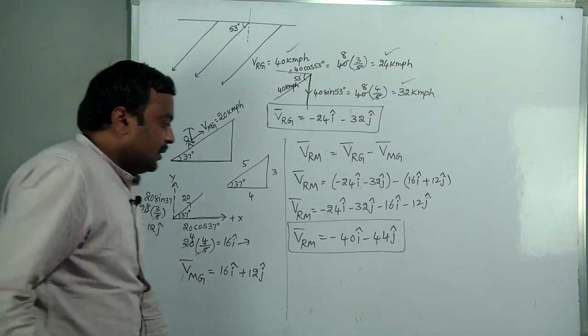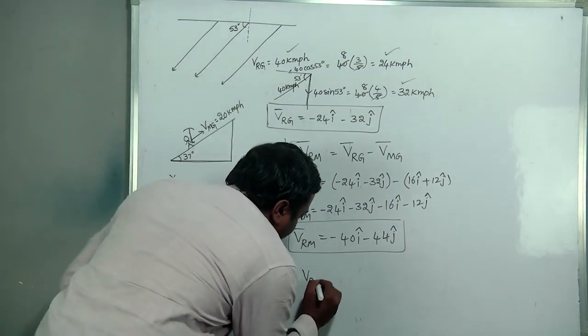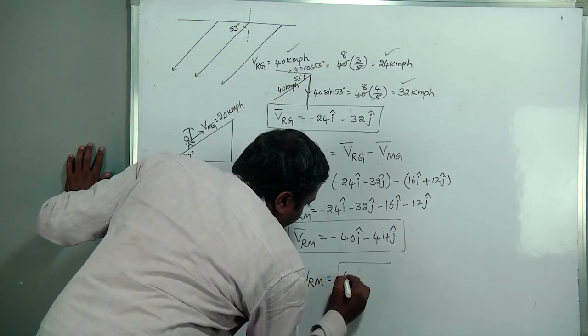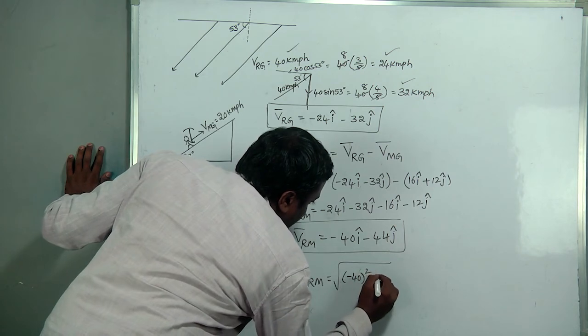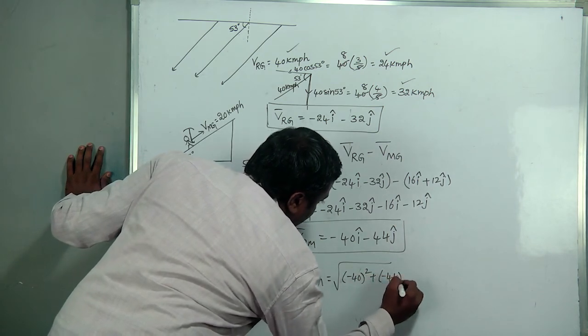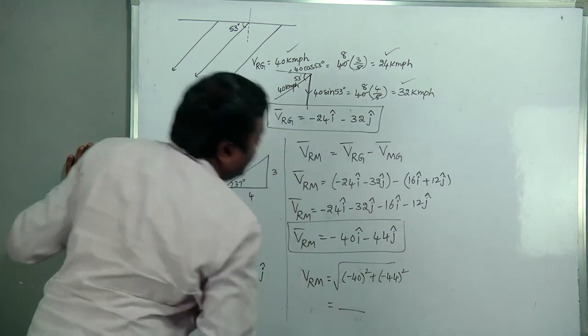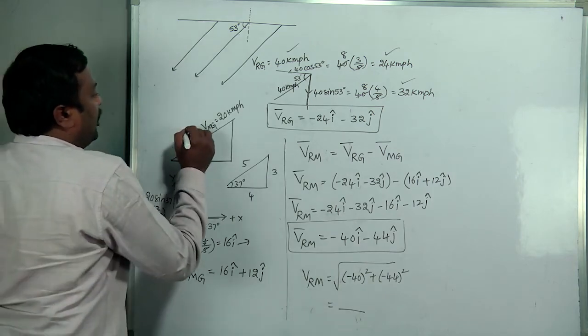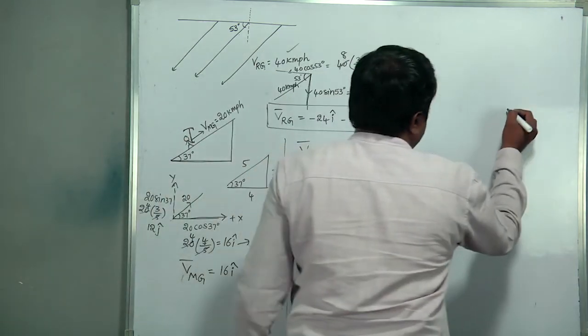In scalar form, its magnitude is the square root of minus 40 whole square plus minus 44 whole square. Calculating this, we get the answer. Now, with how much angle to the vertical?